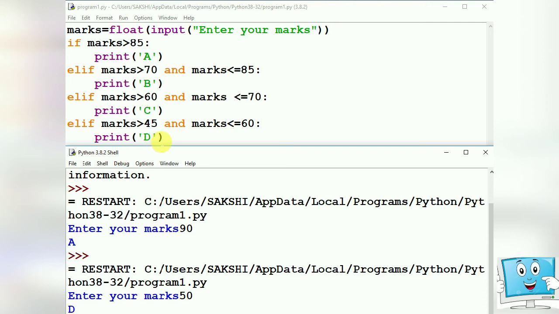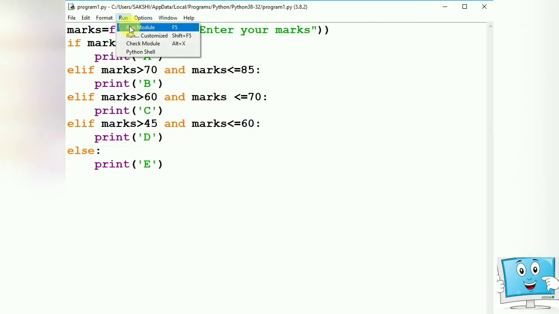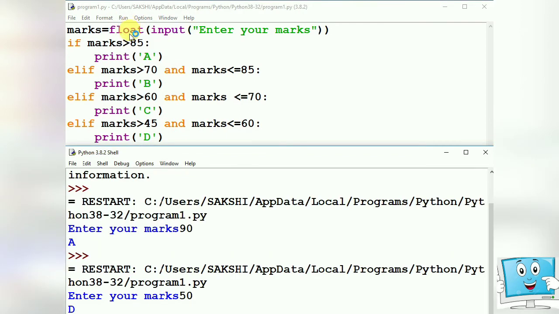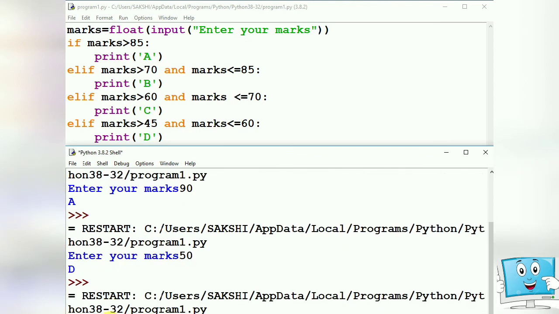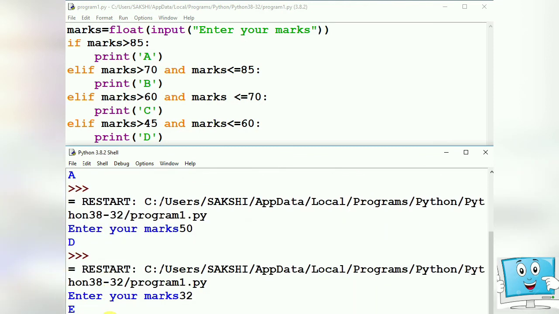Now if we give any value less than 45, it will print the result as E. Let us run it once again and check it. Enter your marks, suppose 32. So it says E. So this is the if, elif, else statement.